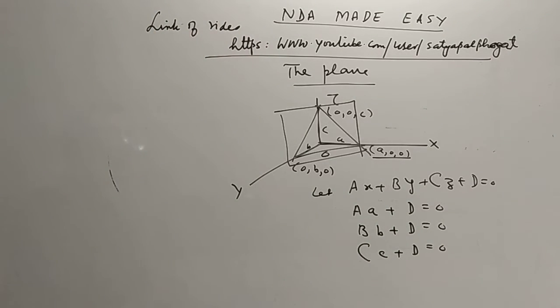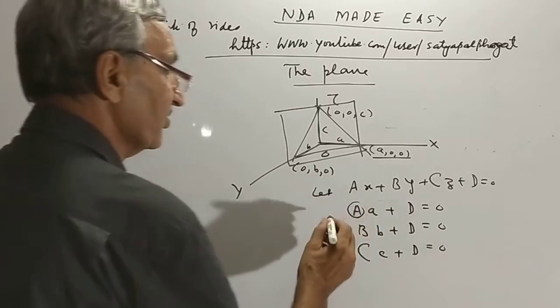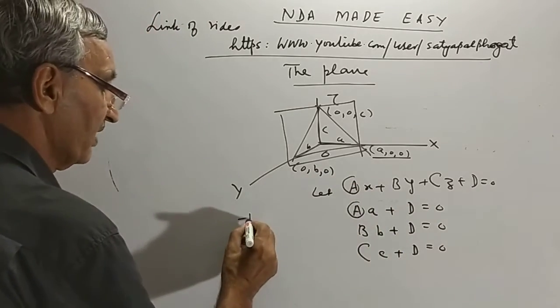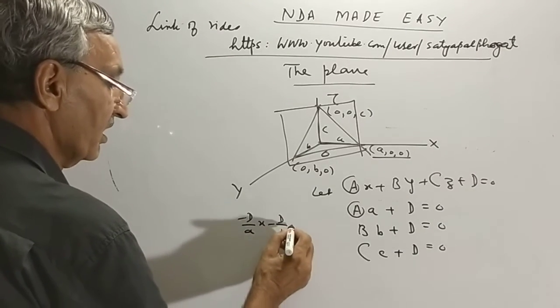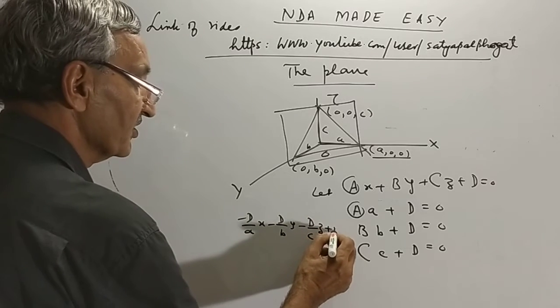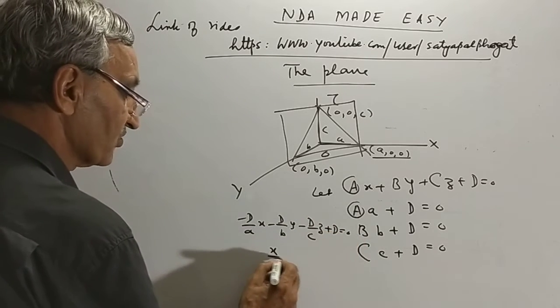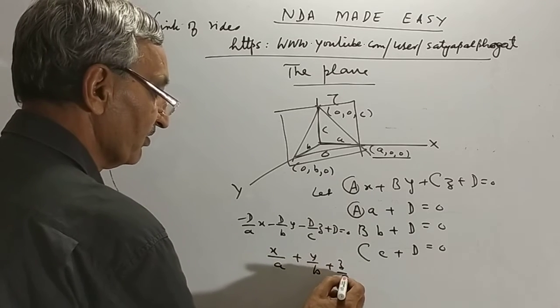Well friends, here we go. Put the values of A, B, C: minus D over a into x, minus D over b into y, minus D over c into z, plus D equals 0. D cancels, and taking the minus common, we get x over a plus y over b plus z over c minus 1 equals 0. This is very familiar.